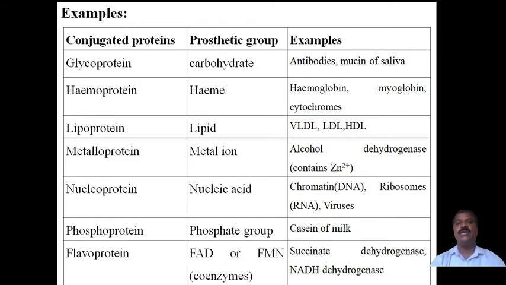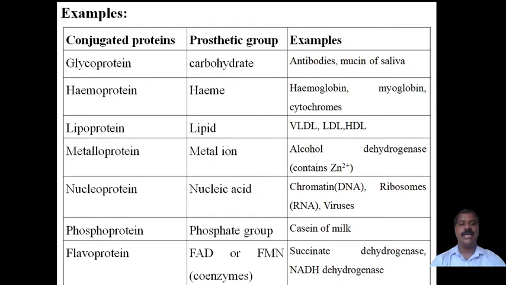Now glycoprotein contains amino acids along with a carbohydrate group, and such proteins are called glycoproteins. Examples of this are antibodies and the mucin of saliva.